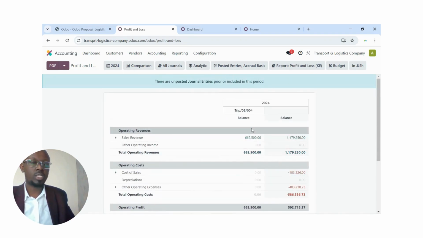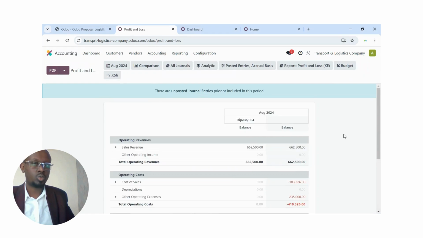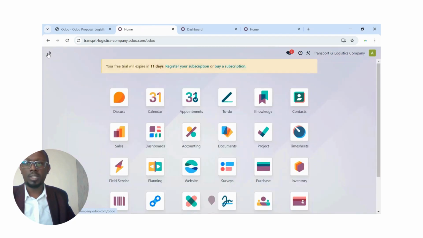So there are many ways you can check this, either from the project side or from the P&L side. The P&L will combine all the trips and of course the total revenue for the company as a whole from way back. And of course you can change when you're checking. Maybe you're checking a certain month only, you're able to do that. So if you pick that month only, specifically August, whatever you'll see there will basically be for that specific trip, right?